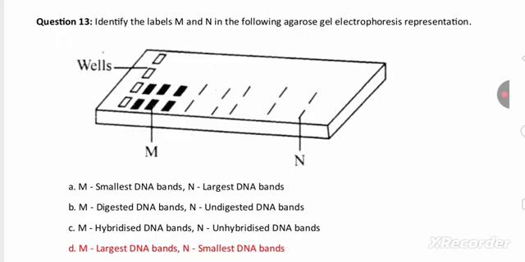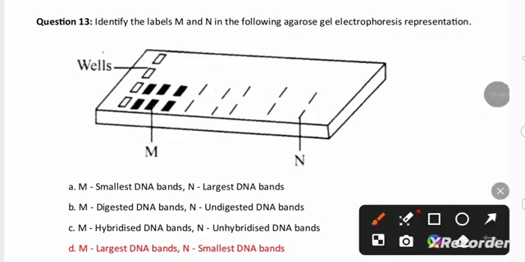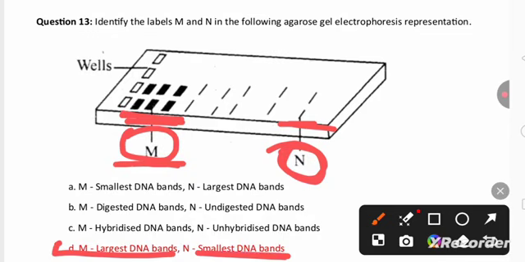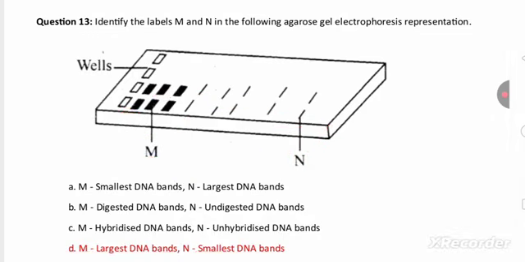Next question is regarding electrophoresis. You can find here electrophoresis representation, and you need to identify M and N. As you can find M near the wells. So these are the DNA bands which are larger and cannot be able to migrate faster, and N you can find the smaller DNA bands. As they are smaller, they can able to migrate faster towards anode.